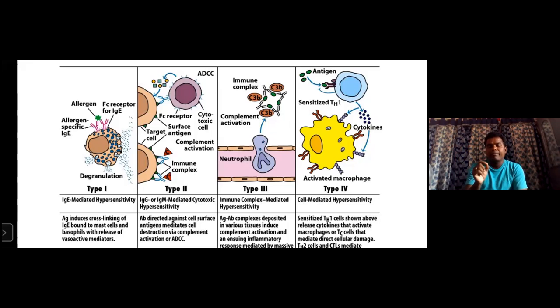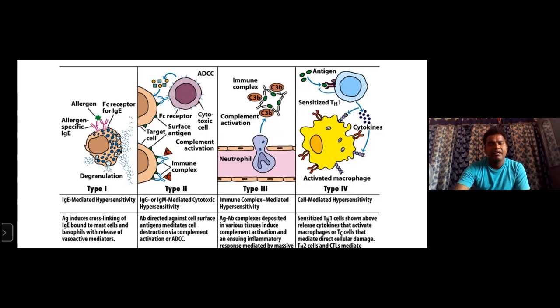In this type 4 hypersensitivity, the responsible cells are TDH cells, that is T delayed hypersensitivity helper cells, or TH1 cells or TC cells. So this is type 1, type 2, type 3, type 4.